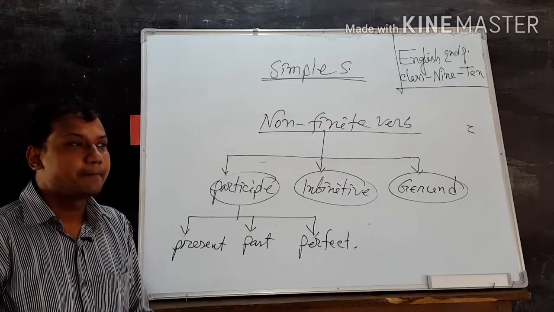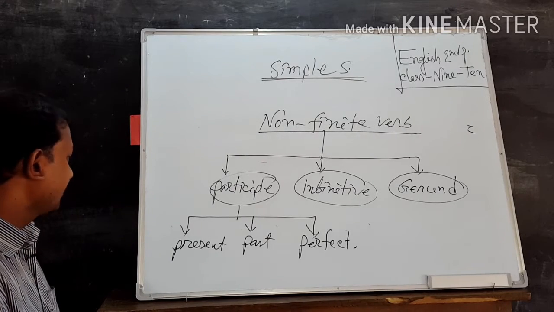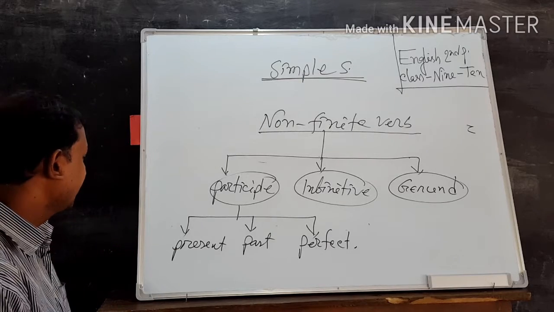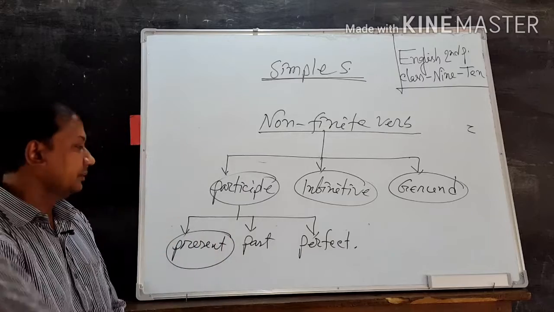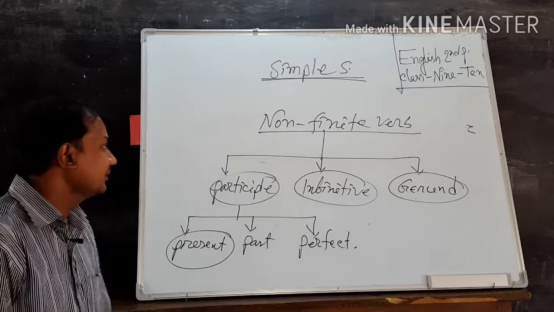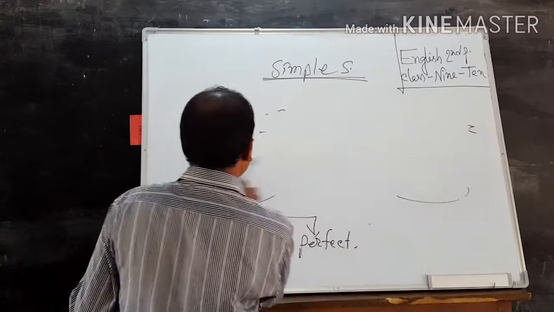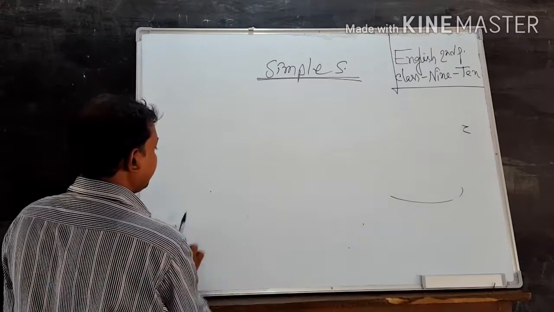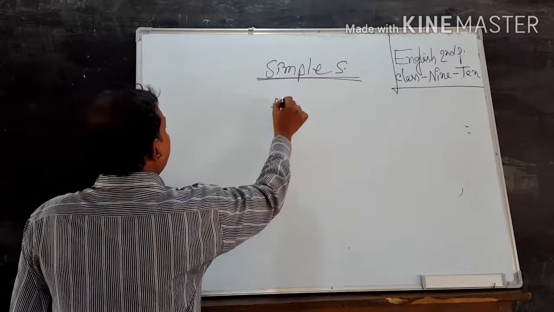Today I am making simple sentence, or I will teach simple sentence using present participle. Dear learners, attention please. Present participle.